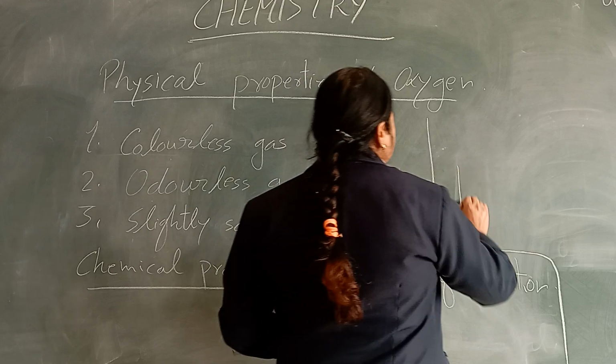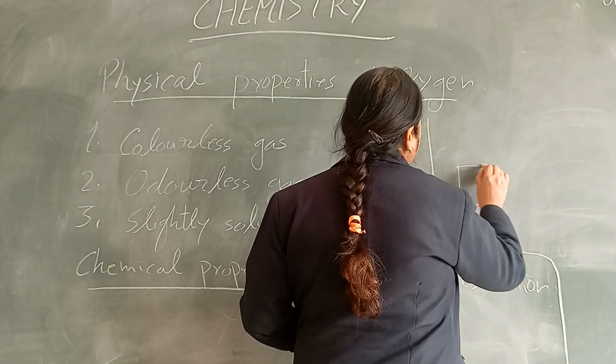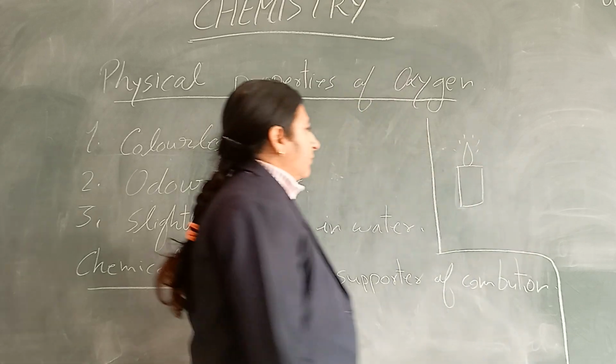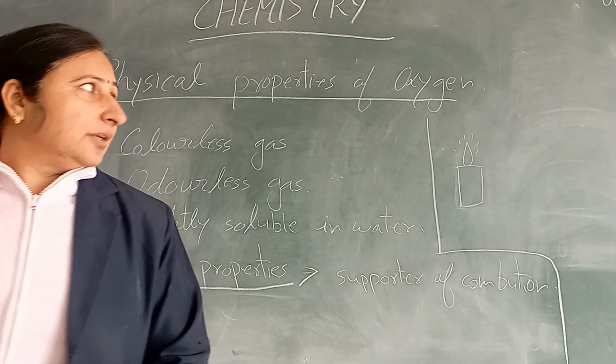We have one burning candle. This is a burning candle, and it's burning very brightly.